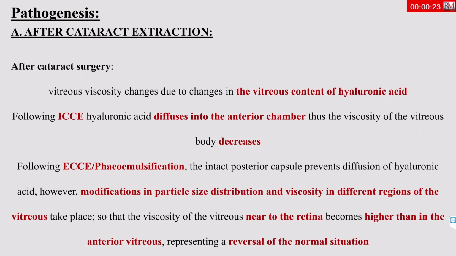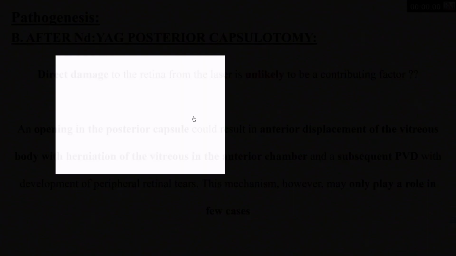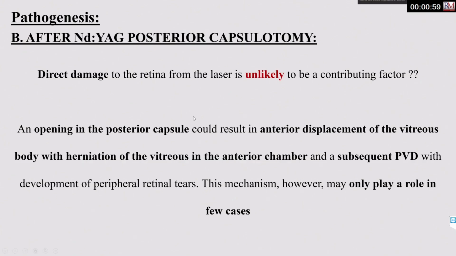What changes the vitreous viscosity after cataract surgery? The vitreous content of hyaluronic acid, of course, changes. Following intracapsular, the hyaluronic acid diffuses into the anterior chamber, leading to decrease in the vitreous viscosity, while after extracapsular and phacoemulsification, there is modification of the particle size distribution and the viscosity in different regions of the vitreous, so that the vitreous near the retina becomes higher in viscosity than the anterior vitreous, which is a reversal of the normal situation.